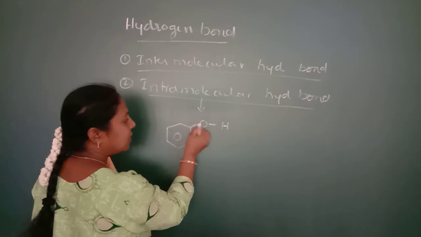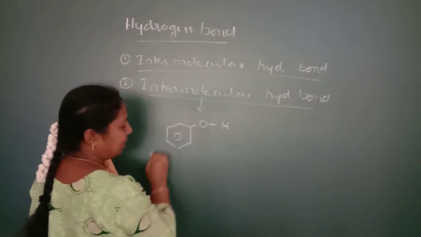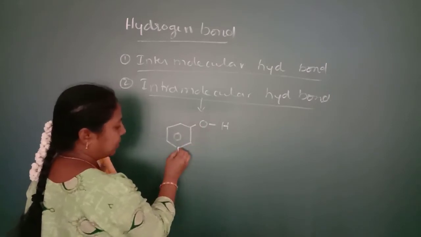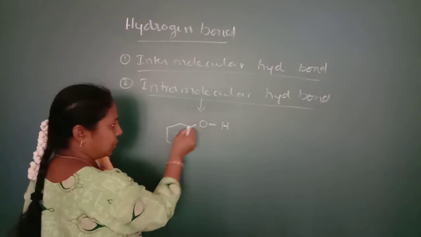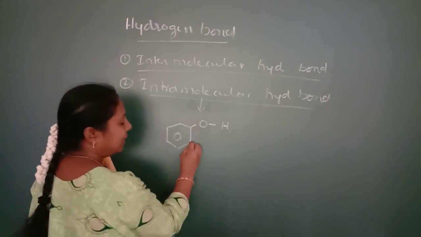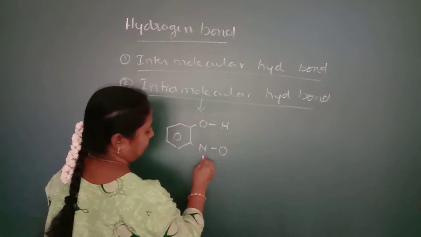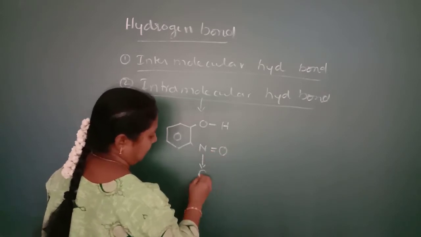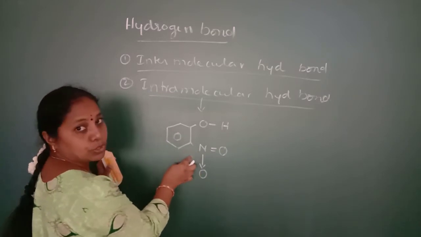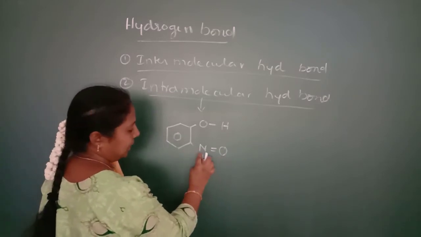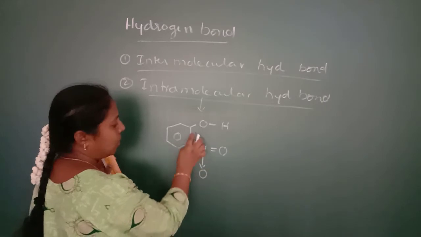For this phenolic group, this position can be taken as ortho position. This is called meta position and this is called para position, opposite to this one. So we will take one nitro group in the ortho position. NO2 is nothing but a nitro group.